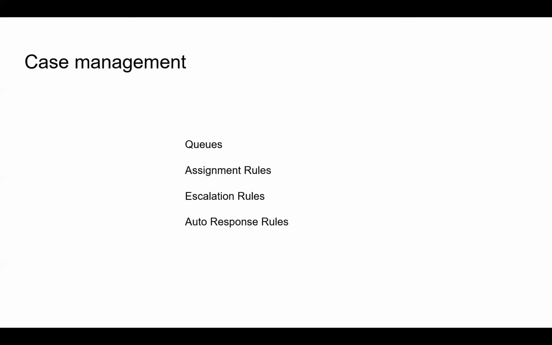When a case is created, it takes the assignment rules one by one, starting from the top. It takes the first condition, the first rule. If it is satisfied, it will go to the queue of the first rule. Only if it is not satisfied, it will go to the second rule. Then it will check the conditions of the second rule. If they match the case record, it will be routed to the second queue. That's what is happening in the assignment rule.